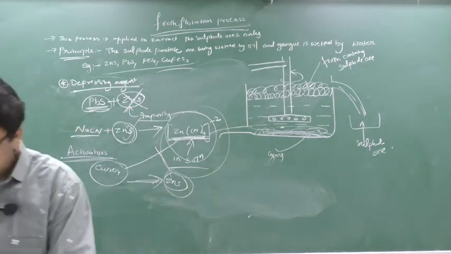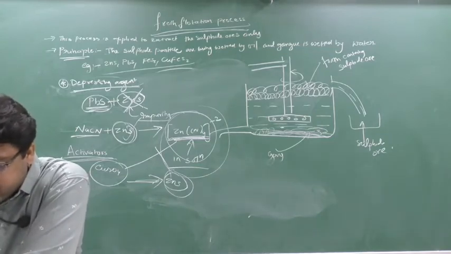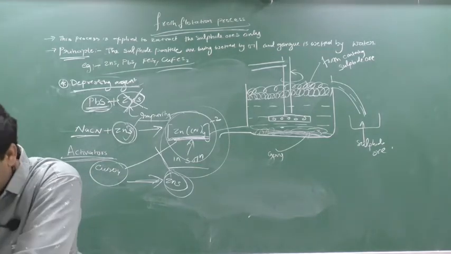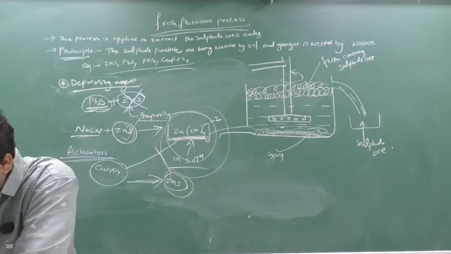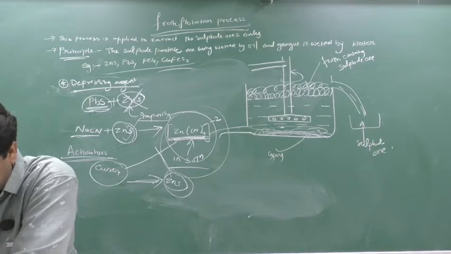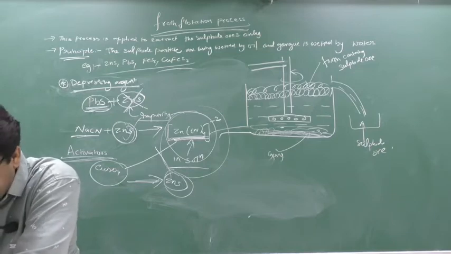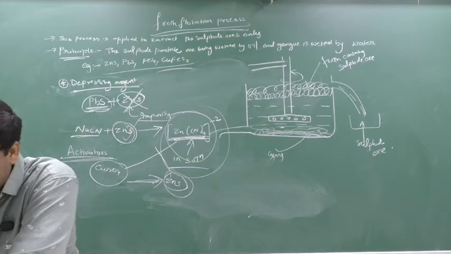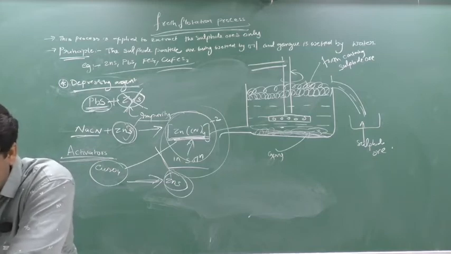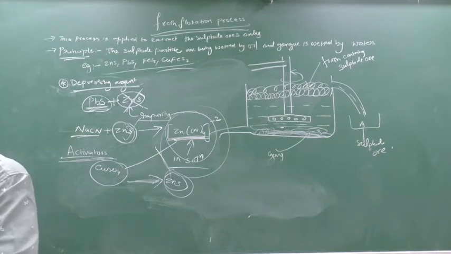Write down. Sometimes two or more ores containing sulfide can also be separated. For this, the proportion of oil and water is properly selected, and depressing agents are used.